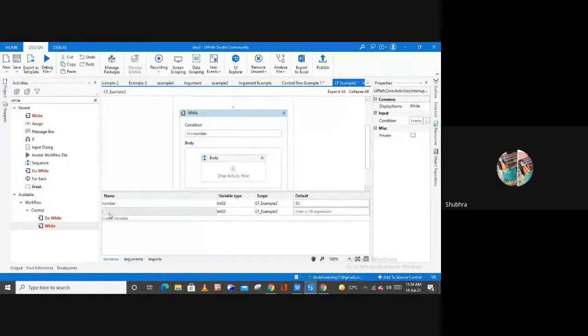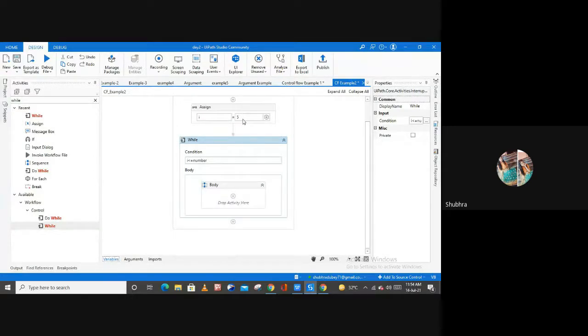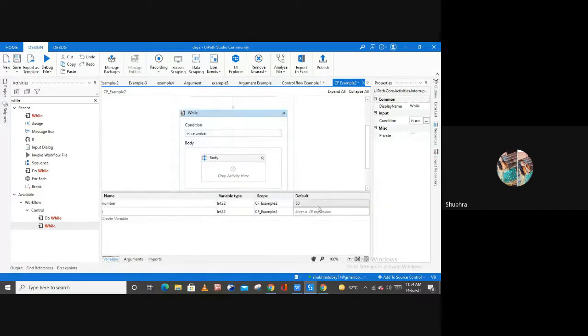And we have used one more variable here, which is I, and to I we have assigned 5, right? The value of I is 5, which means the number is going to start from 5, and the loop will run until it reaches 50, right?